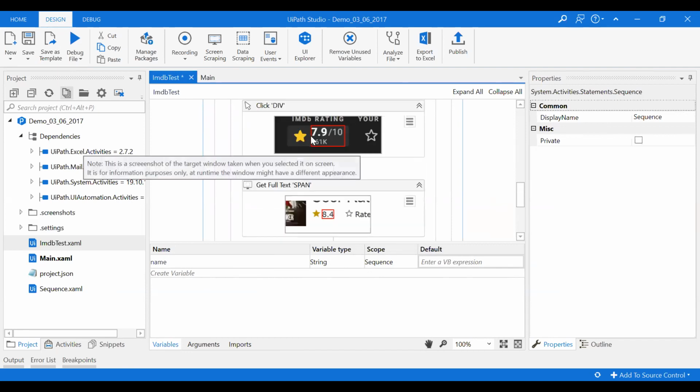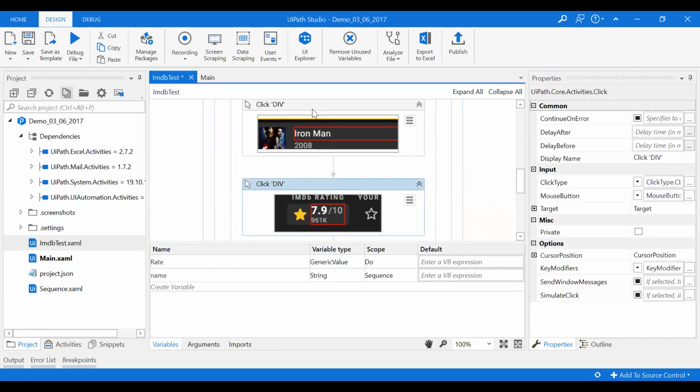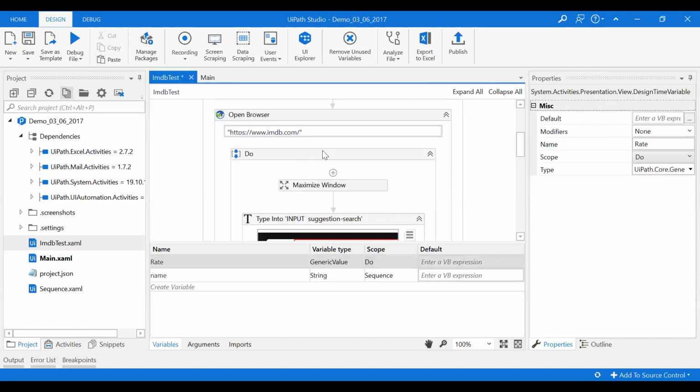Now if you go below, to get text, here we are defining another variable called rating, correct? So here the scope is do, which is inside the browser, which is basically your local variable. Now this is the programming type we have used. This is the sequential programming type.